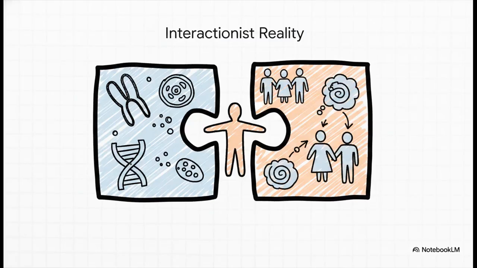So, who is right? Well, modern psychology often lands on what we call an interactionist reality. This essentially suggests that both positions hold truth. Yes, biological sex is a physiological fact, but gender, our lived experience, is a diverse social construct. The source material highlights a really fascinating example of this interaction. A biological male with androgen insensitivity syndrome, or AIS, may actually have XY chromosomes, but live entirely as a female. It perfectly demonstrates how undeniable biological factors can seamlessly blend with social realities to create our understanding of gender.